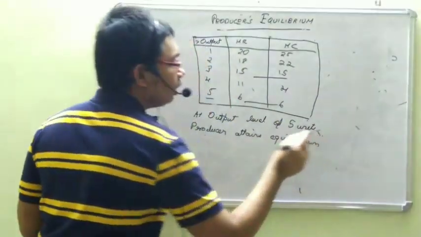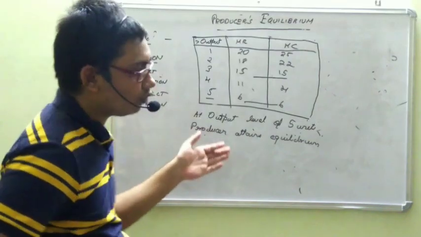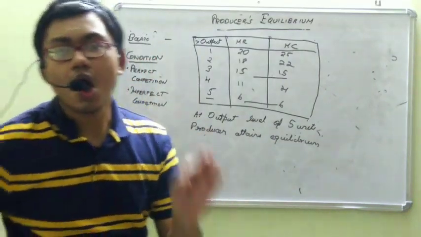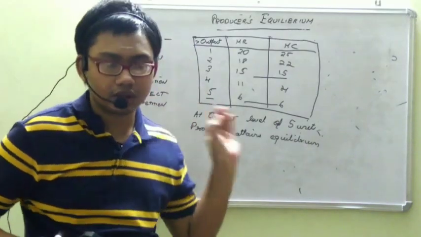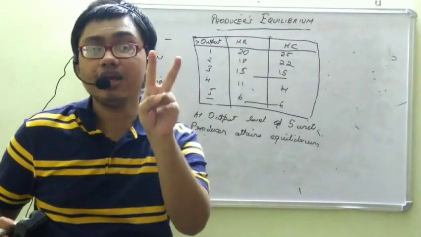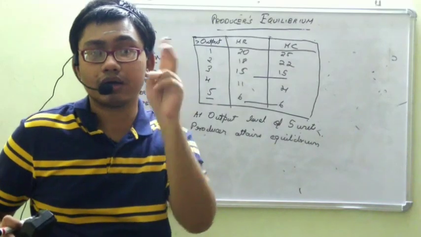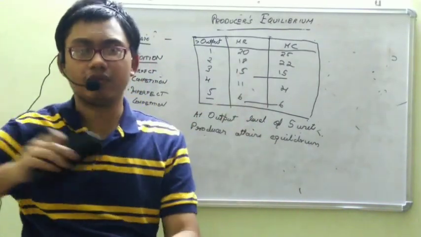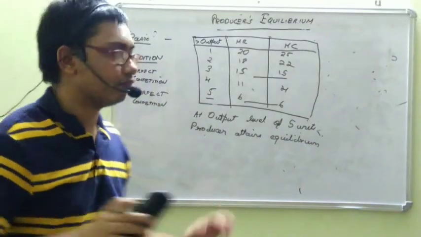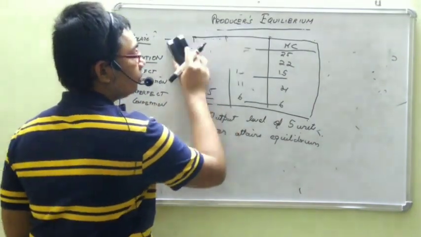Why? Because both the conditions necessary for equilibrium are fulfilled only at point 6, never at point 3. Because at point 3 the second condition, slope of MR less than slope of MC, or slope of MC greater than slope of MR, is violated. So this is all for this session.